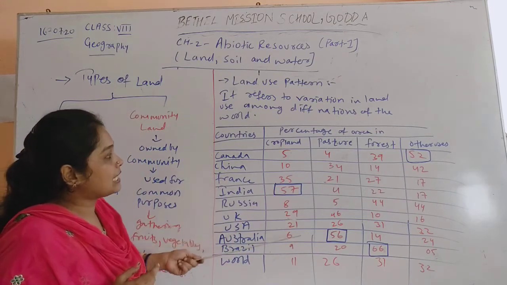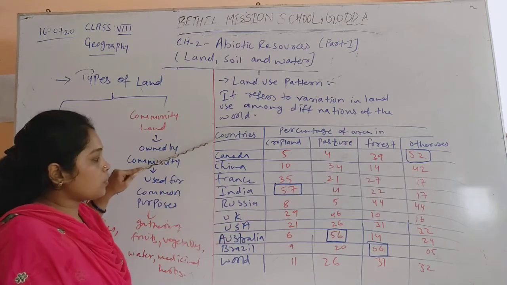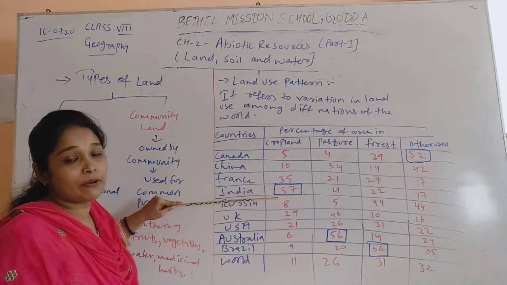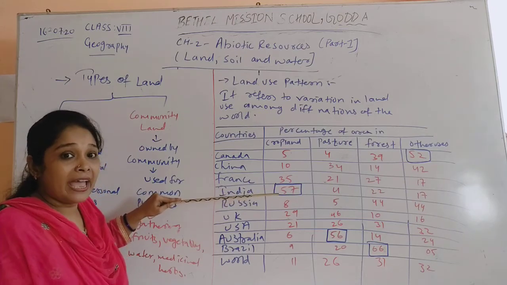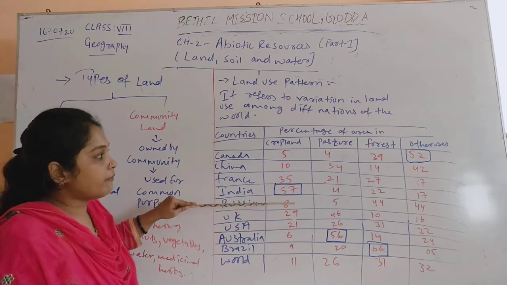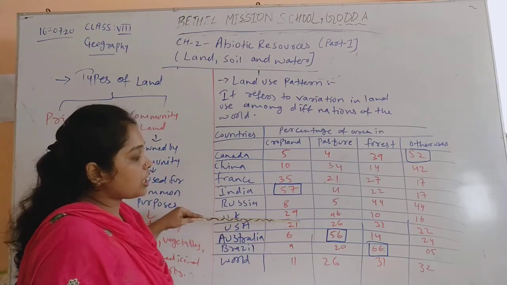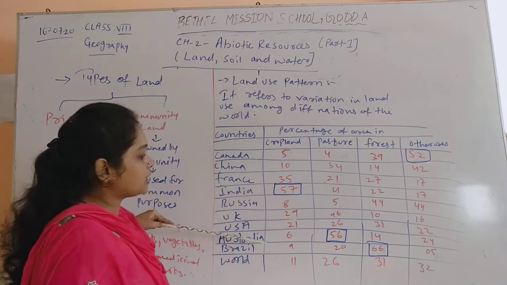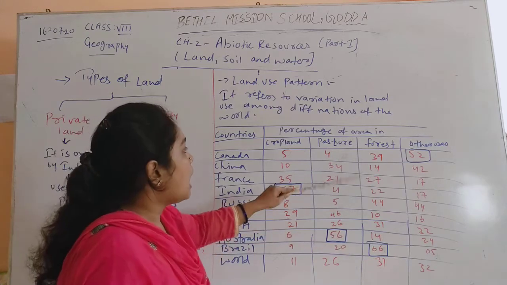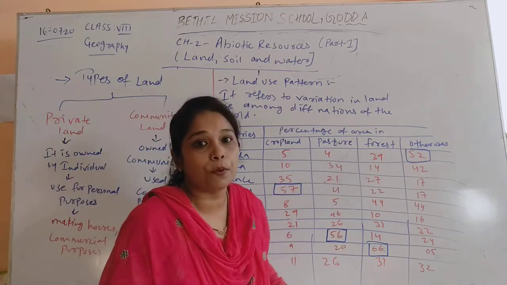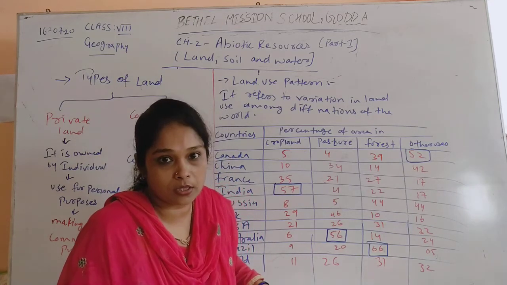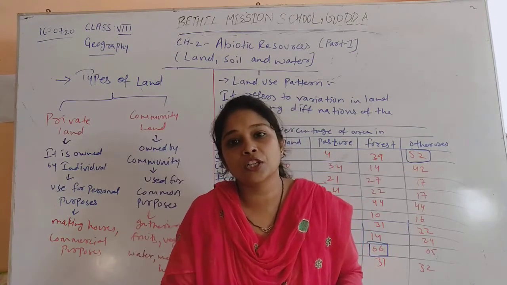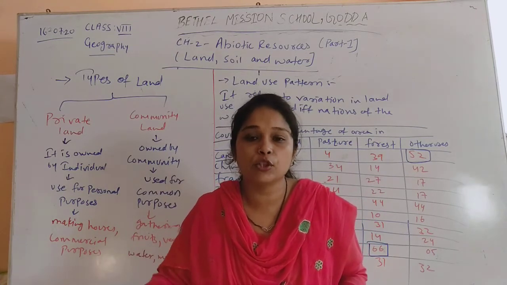When we talk about cropland, you can see that among the countries, India is using more cropland. 57% of Indian land has been used for agricultural purposes, which is cropland. Then when we talk about pasture land, in Australia 56% of land has been used as pasture land. Forest land is used more in Brazil, that is 66%, and other uses of land are more in Canada, that is 52%, because they are using their land for commercial purposes. So each and every country has a different land use pattern, or a different percentage of using land in a different manner and for different purposes.